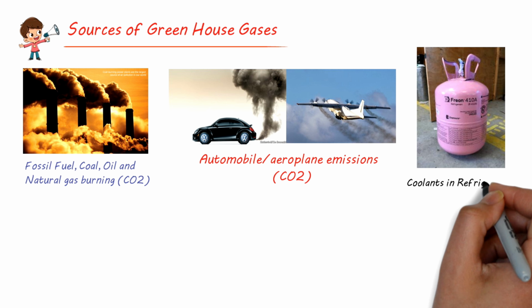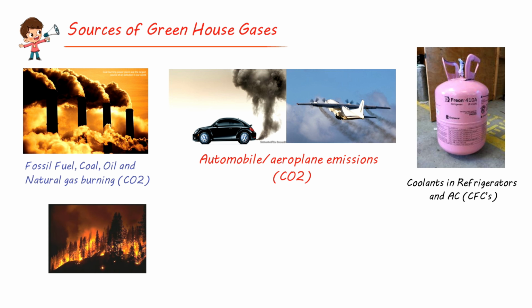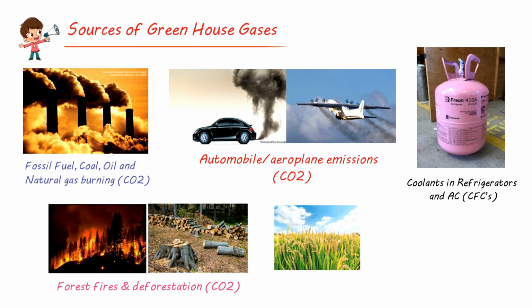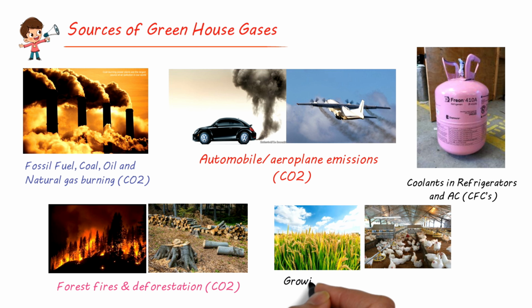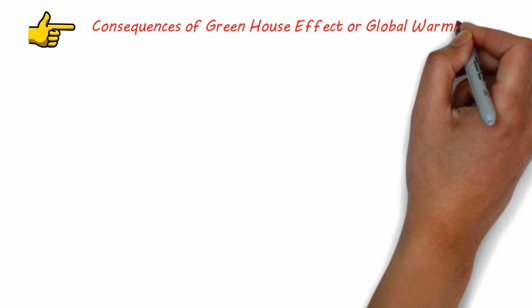Coolants in refrigerators and ACs release chlorofluorocarbons. Then you have forest fires and deforestation. These are also the source of carbon dioxide molecules. If you grow paddy and raise livestock, then they become the source of methane gas. So these are some of the sources where from you have higher concentrations of carbon dioxide and other gases in the atmosphere.